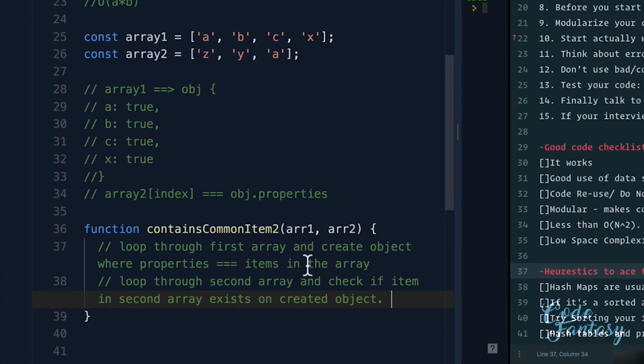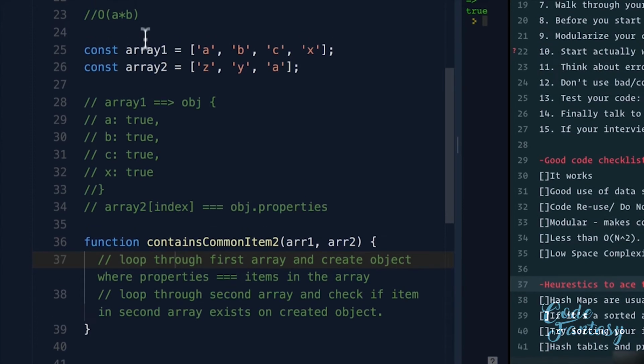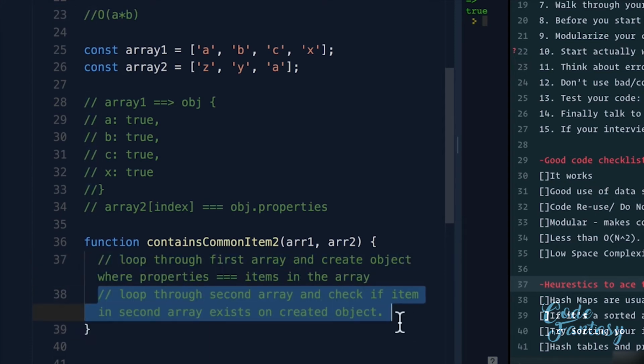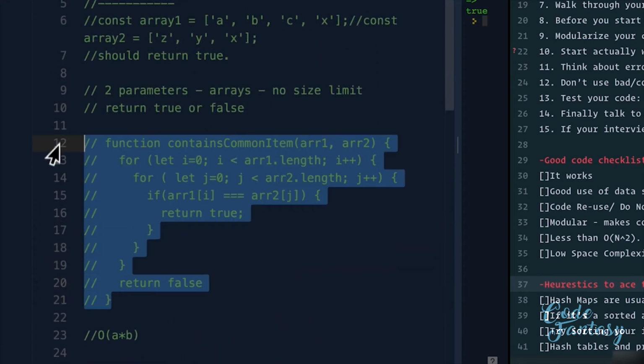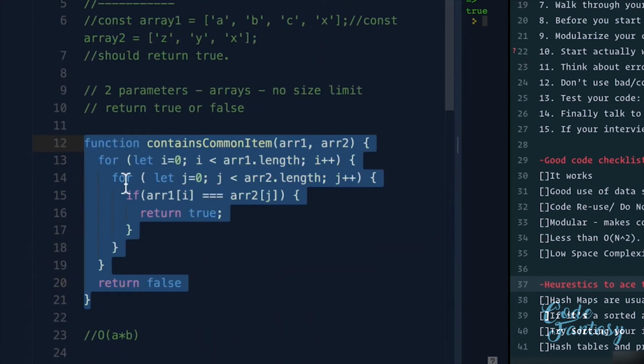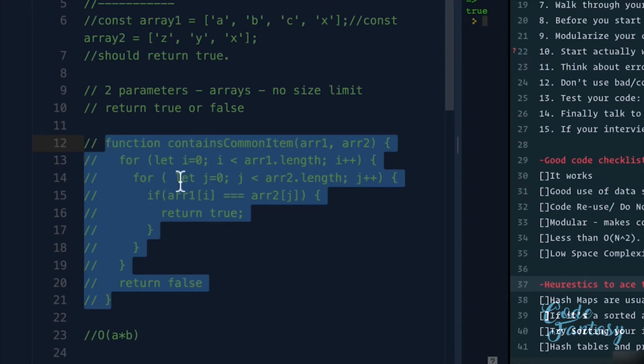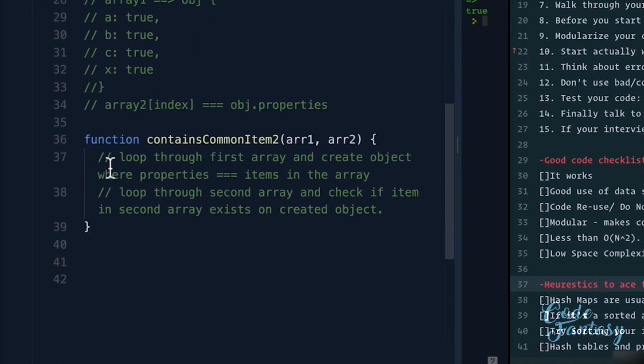Now, before we even start coding this, I can right away sense that we're going to have a better performance than the first solution that was O(a times b). Because what we're going to do is have 2 loops, but these 2 loops aren't going to be nested. Remember, in the first solution, we had nested for loops. In our second solution, we're going to have 2 separate for loops.